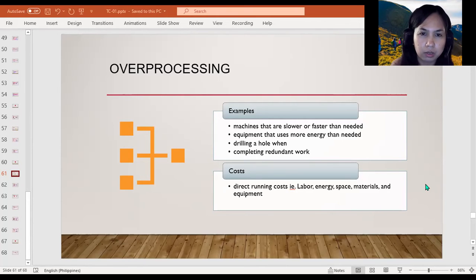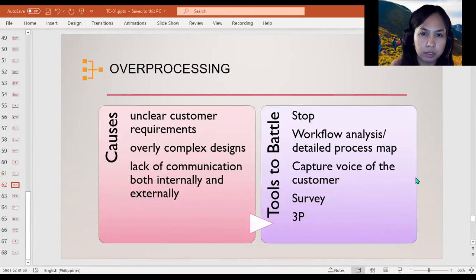So what causes the waste of processing? Well, for one, we have unclear customer requirements. Apparently, we don't truly understand what our customers want from us. And as a result, we find ourselves doing things for the product our customer doesn't really care about. And then we have overly complex designs.